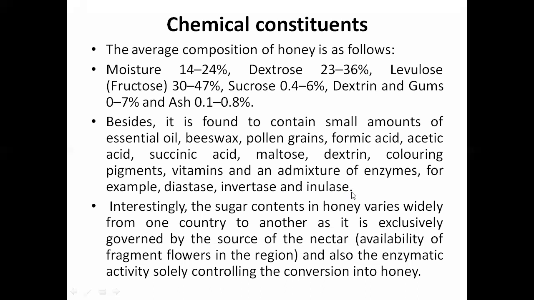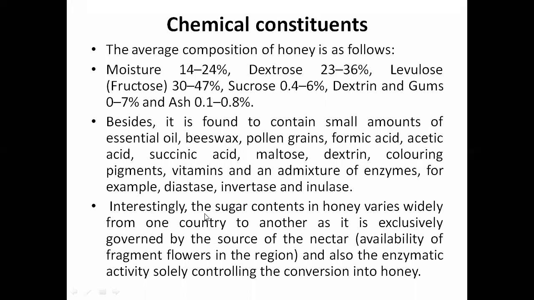So you can see a lot of constituents apart from dextrose and fructose, right? Since we are studying this drug among the carbohydrate-containing crude drugs, a lot of carbohydrate contents are available here: maltose, dextrine, and so many things related to saccharides only.